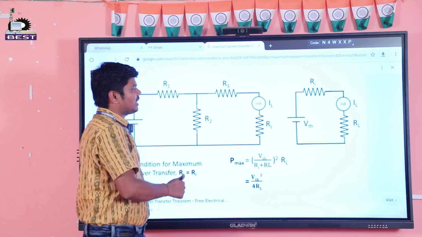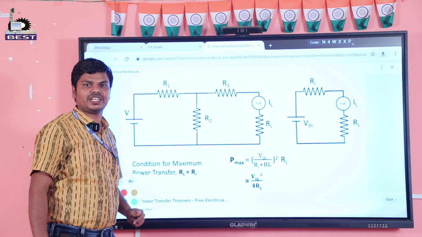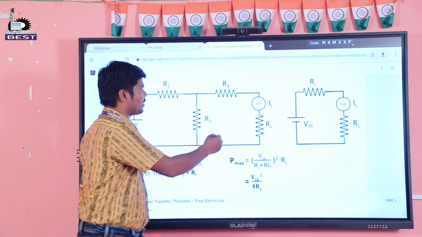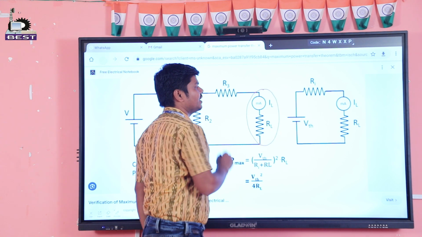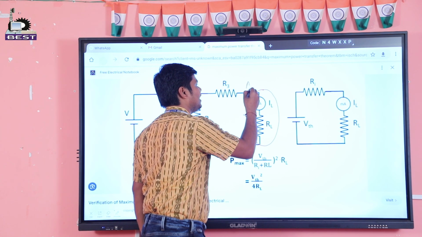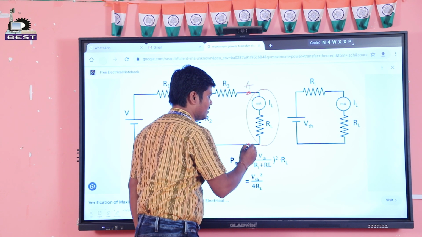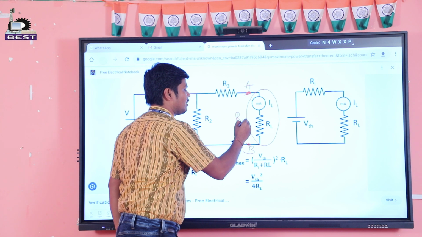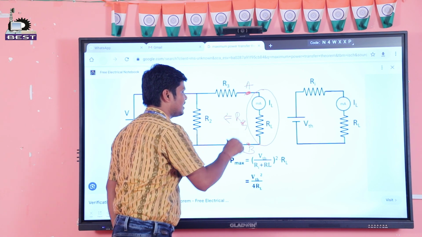How to calculate the Thevenin's resistance? The procedure is first remove the load resistance. That means we should remove this part. If we remove this part, then it is named as A and B. From this point A and B, we will calculate the Thevenin's resistance.